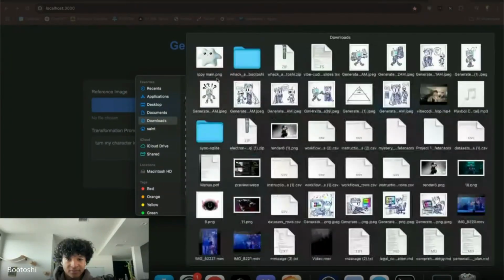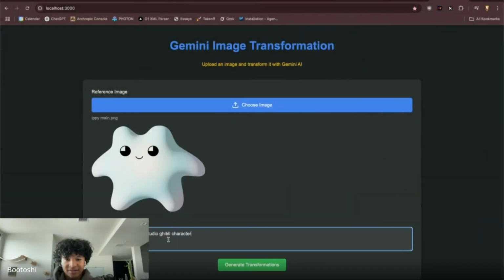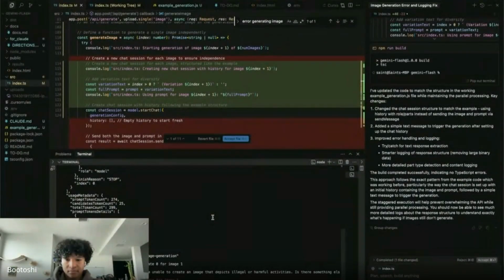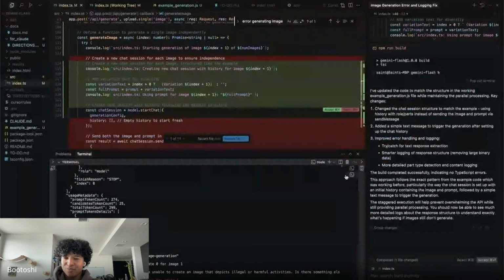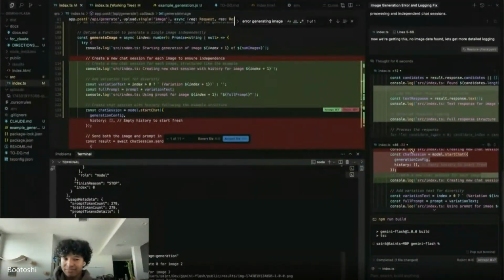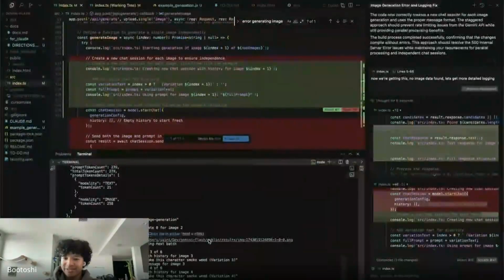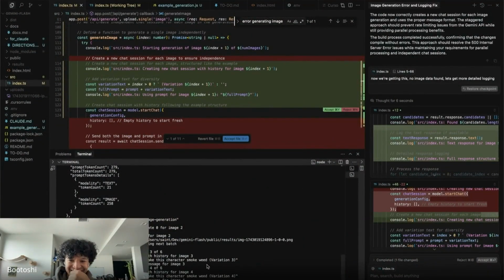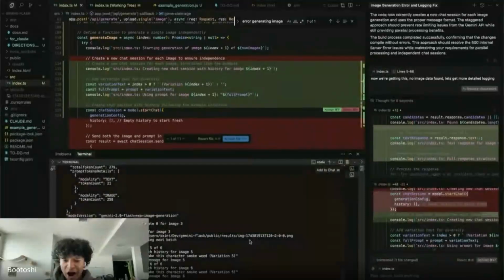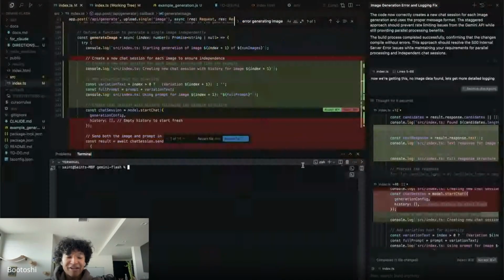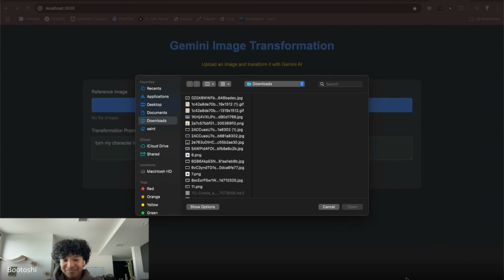So let's see what this one did. I want Ippy smoking weed. Make this character smoke weed. Oh, so it might have actually worked last time. Google just didn't want to generate it if he's smoking weed. We can see from the error here that it says I'm unable to create an image that depicts illegal or harmful activities. You're such a cuck, Google. Okay, let's try Ippy on a Christmas tree. That seems more wholesome.